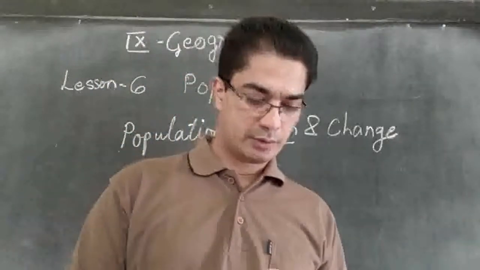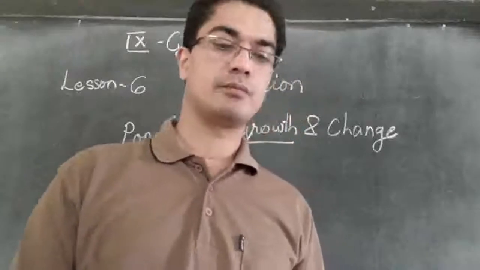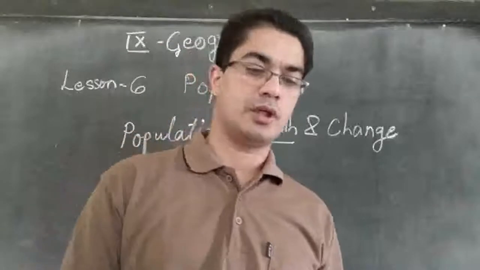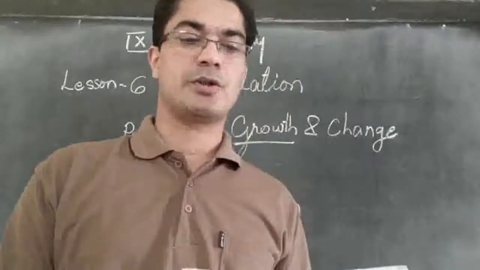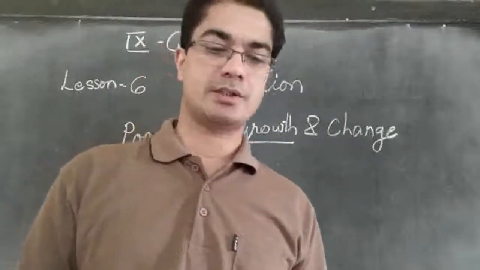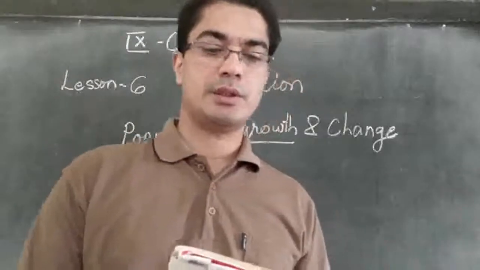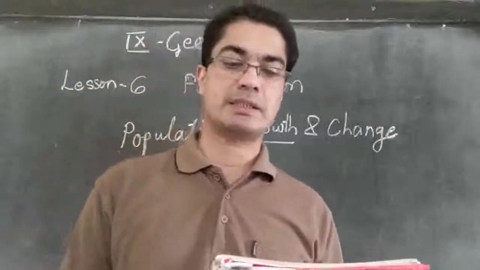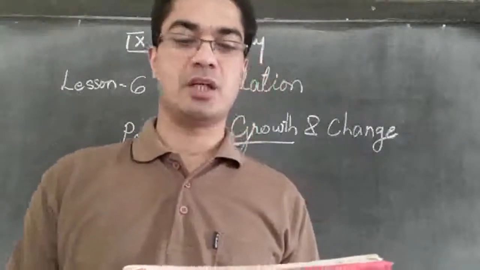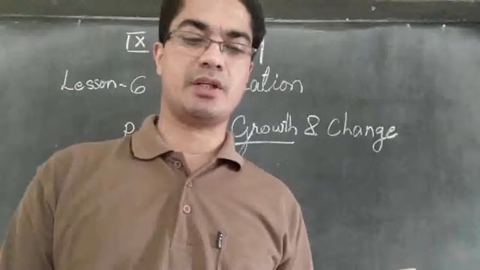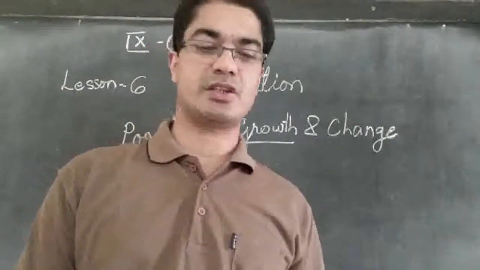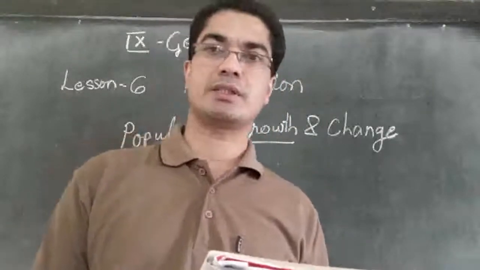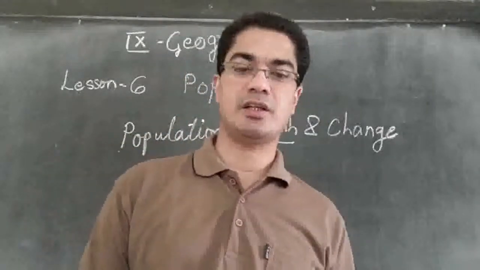Then take table number 6.1 and figure 6.4. They reveal that the annual rate of population growth was steadily increasing, which explains the rapid increase of population from 361 million in 1951 to 683 million in 1981.